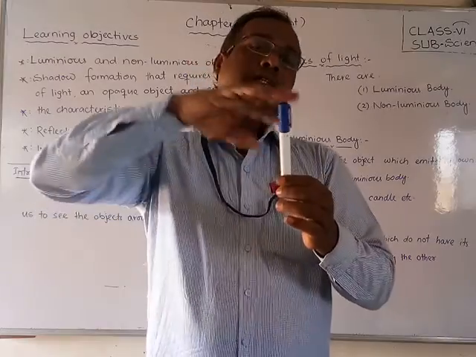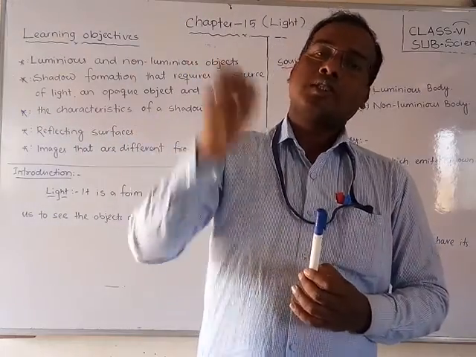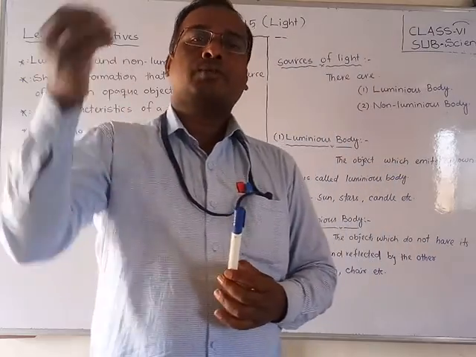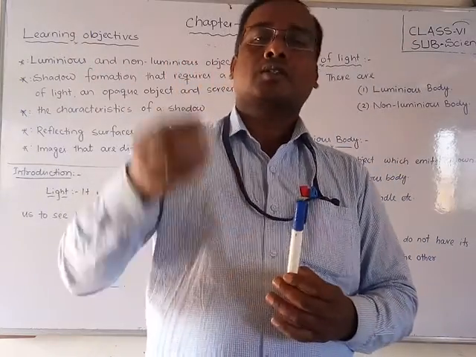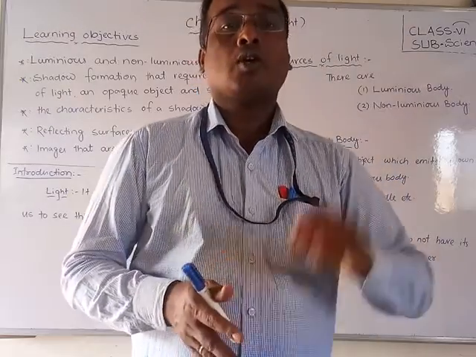it is burning and giving light to us. The sun has its own light, so it gives us light. Star, sun, candle, electric bulb. These are the examples of a luminous body.